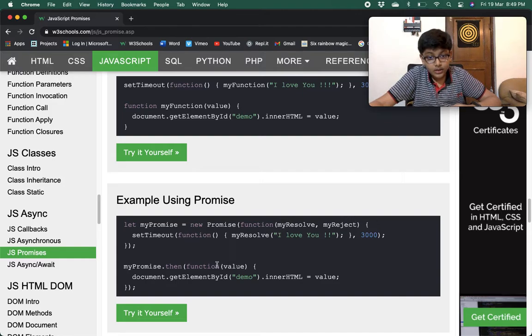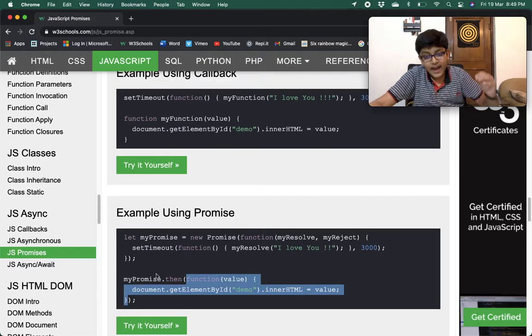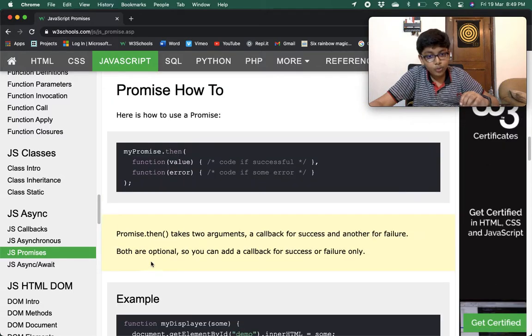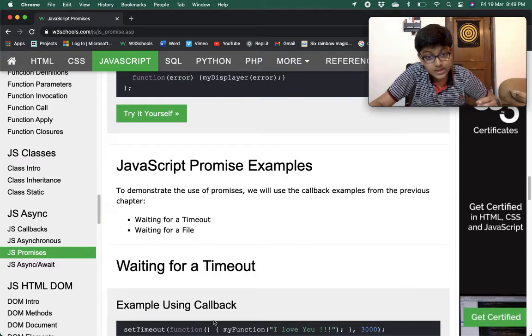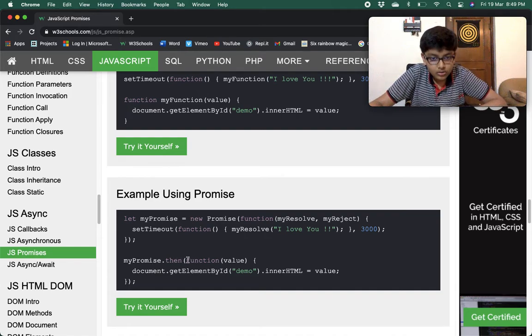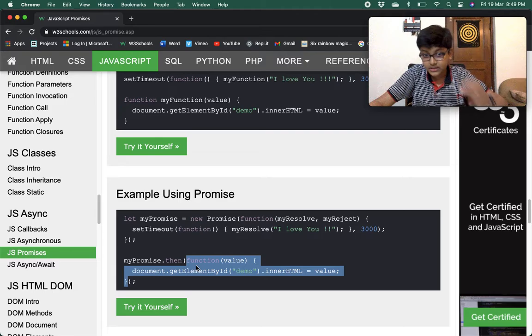But we are just creating a function for my resolve, as we saw above, that both are optional, so you can add a callback for success or failure only. So in this example we are adding this callback for only success. If there's an error, nothing would happen, but for success we are adding a callback.